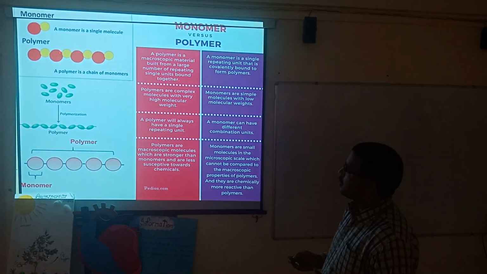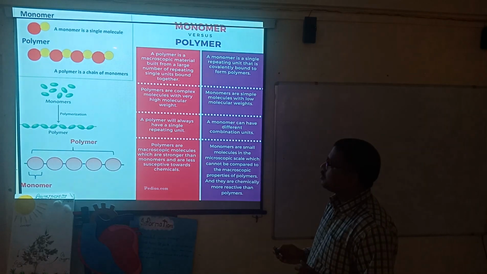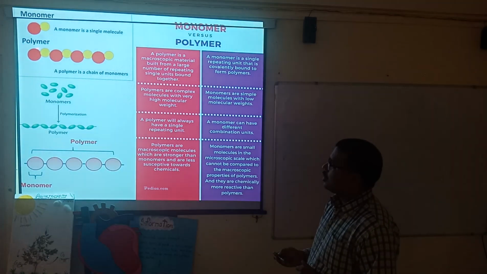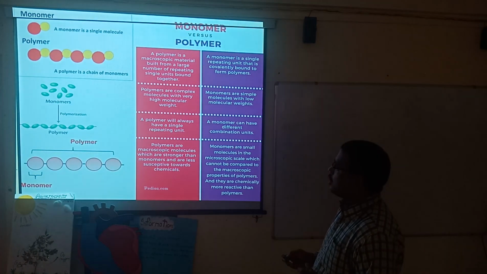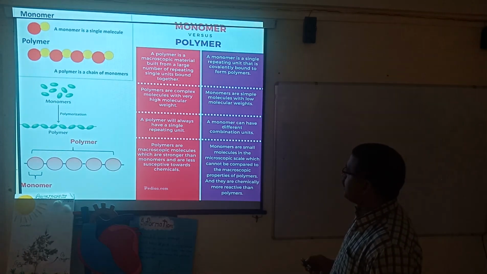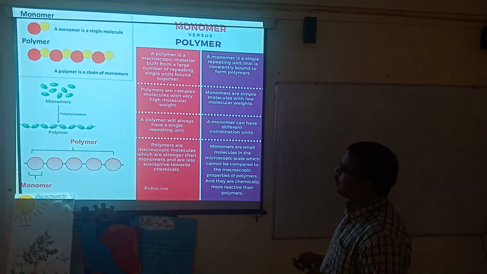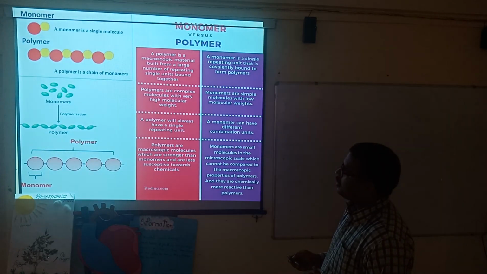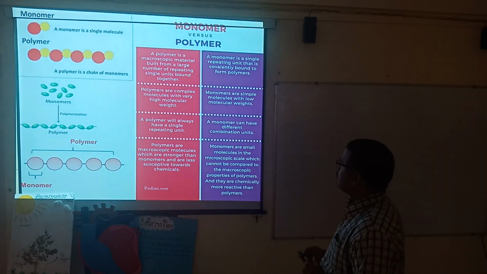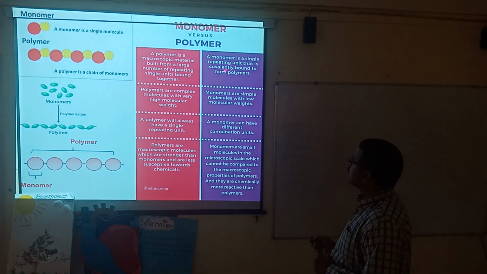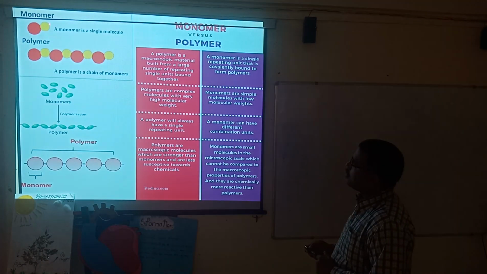Polymers are complex. Why? It cannot be easily broken down. That's why it is complex, and it has a high molecular weight. Since each monomer carries a small weight, when all these monomers join together, then it converts into high molecular weight. The monomer is a single repeating unit. It is called a monomer.